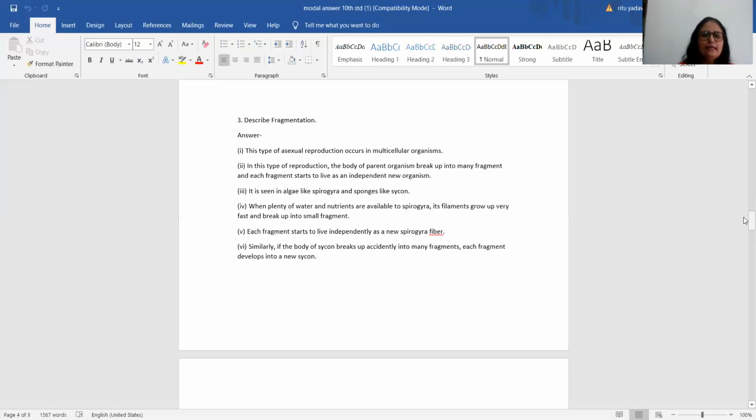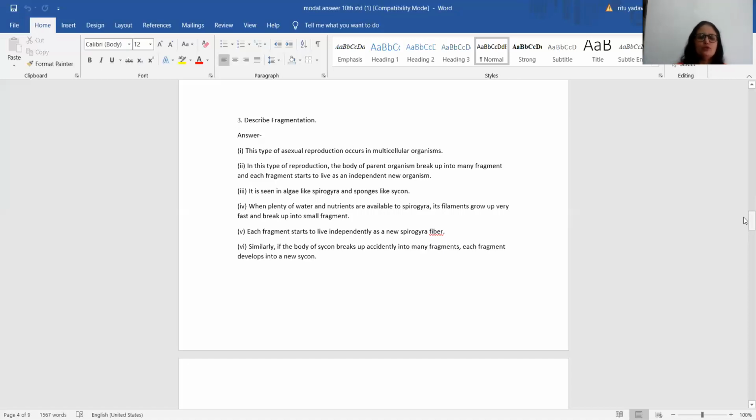Third point, it occurs in algae like Spirogyra and sponges like Sycon. Fourth point, when plenty of water and nutrients are available to Spirogyra, which means for reproduction they require some necessary conditions, its filament grows very fast and breaks up into small fragments. Each fragment starts to live independently as a new Spirogyra filament. Similarly, if the body of a Sycon breaks up accidentally into many fragments, each fragment develops into a new Sycon.